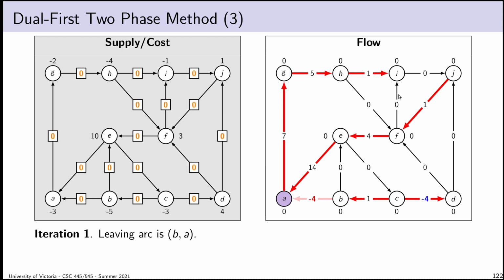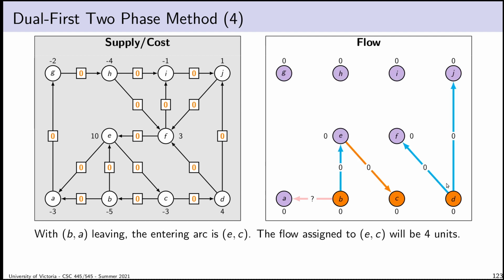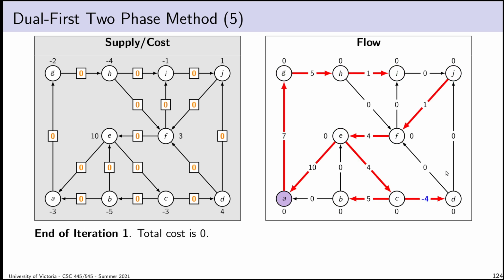Okay, so at my first step, my leaving arc is BA. I think that separates us out this way. And in this case, you might notice there are going to be a whole bunch of ties for the entering arc. Let's move over and take a look. Oh, actually, not this time. Sorry. There's only one arc that enters the component C1, so it's EC. So we transfer the flow, and we go to the next iteration, and the total cost is 0. The total cost is probably going to be 0 for most of this. I now take a look at CD. CD is still primal infeasible. It is my next leaving arc.